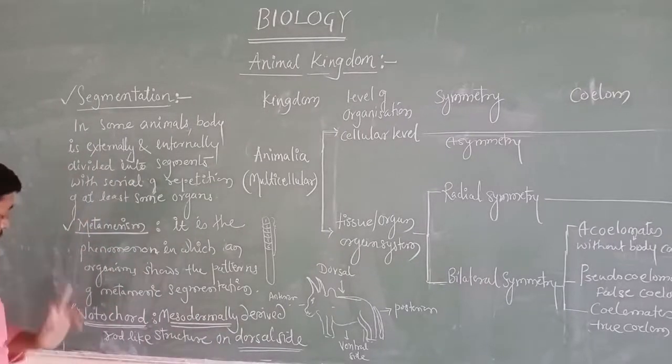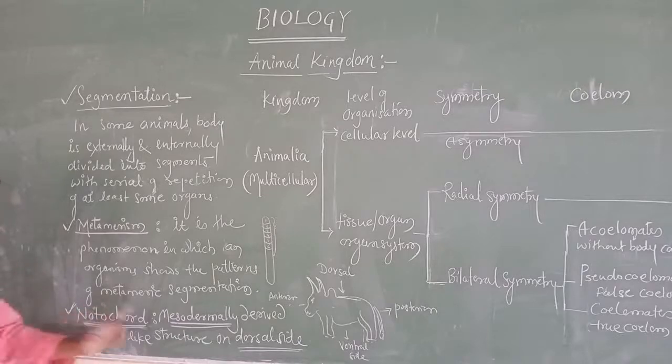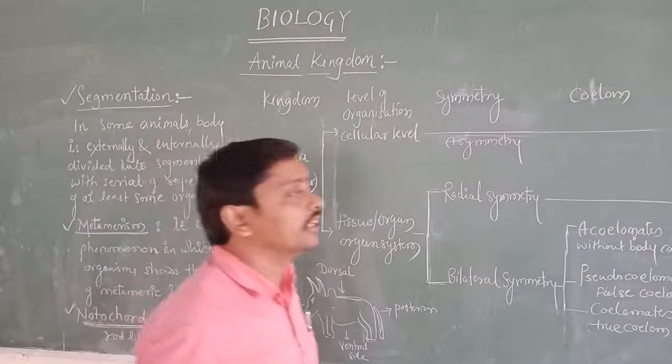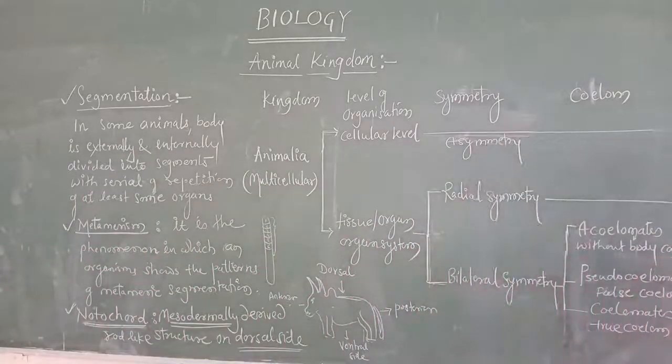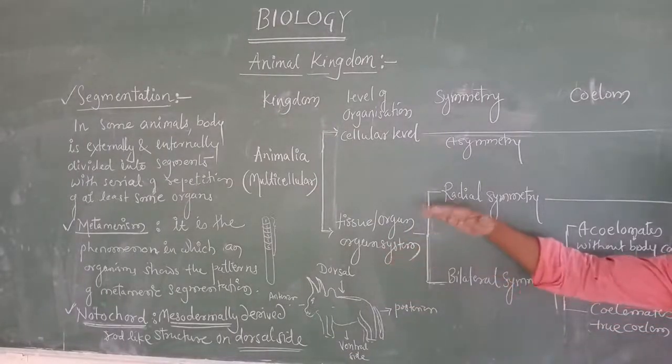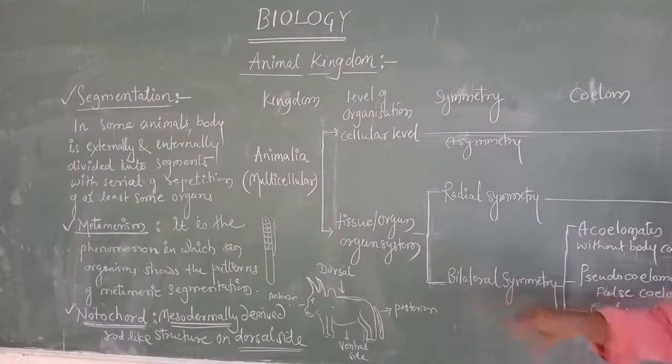Here we are studying about the notochord. Notochord means it is a mesodermally derived rod-like structure on the dorsal side. Dorsal side means where? Behind, on your back. When you see animals, it comes on the upper side. Understood? This is about the notochord.